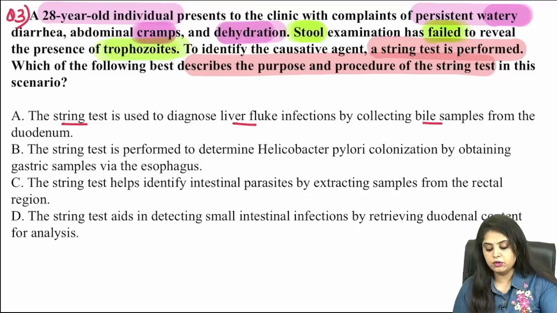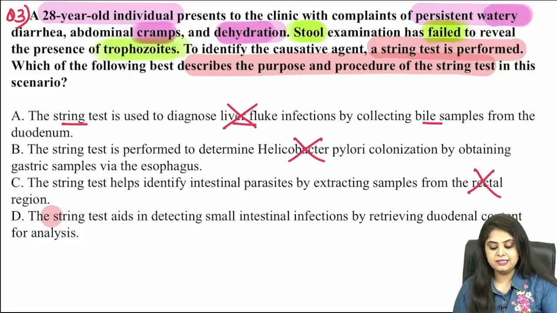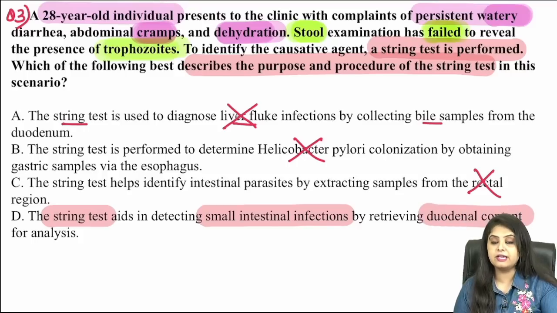So are you doing this for looking at the liver flukes or the trematodes? No. Next test, are you doing it for Helicobacter pylori? No. Then are you doing it for rectal region? Again, no. The correct answer is option D, that the string test is done for knowing small intestinal infections where you are looking at, for example, duodenal contents, and you are mostly doing it for Giardia lamblia.